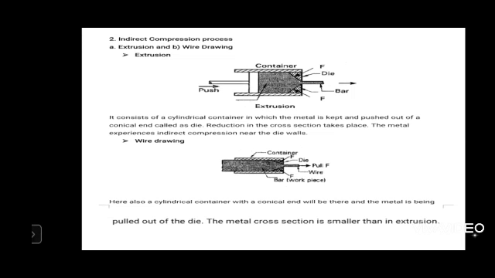So here also we are pulling out of the exit, but the indirect force will be applied through the die. When you are pulling, the die exerts an indirect force on the material, thereby the reduction of the material takes place. Wire drawing and extrusion are examples of indirect compression processes.